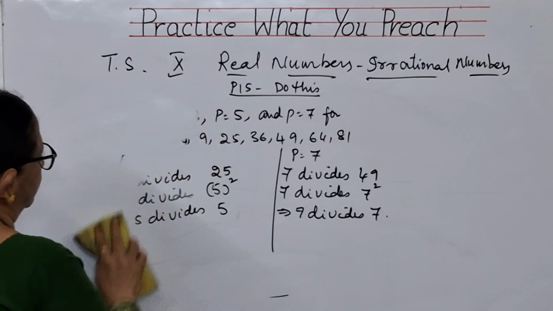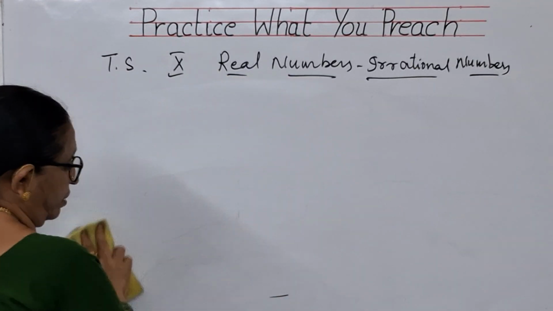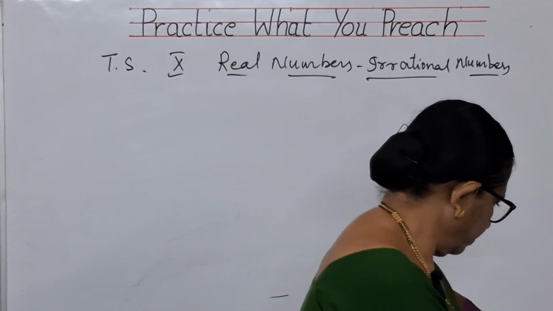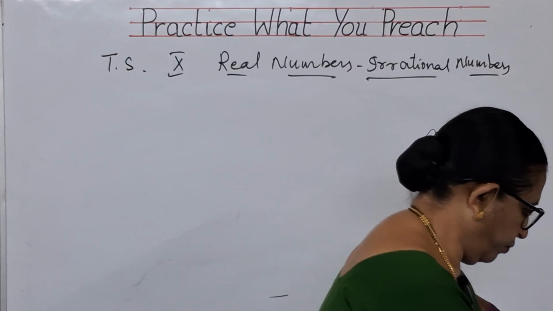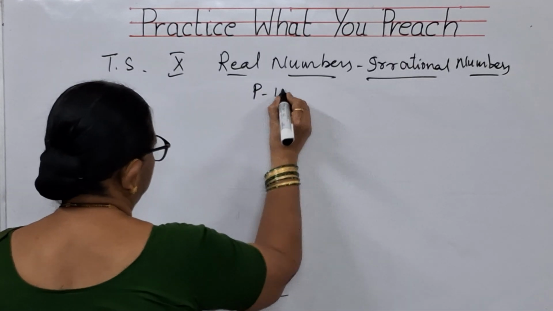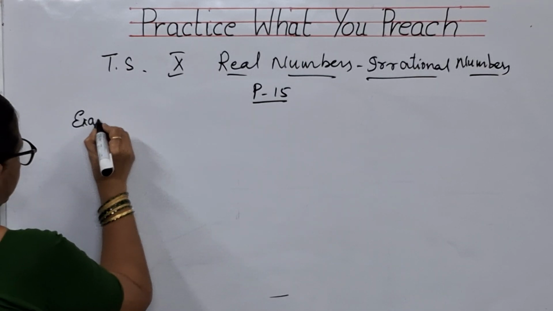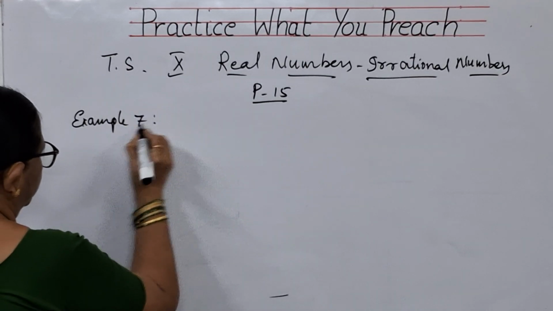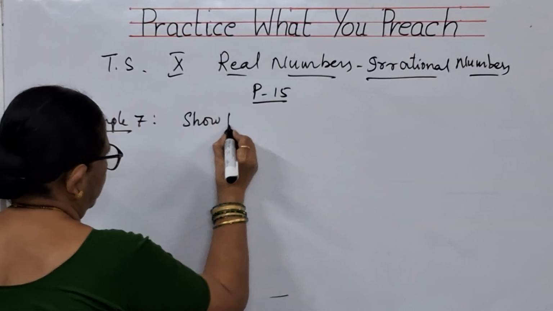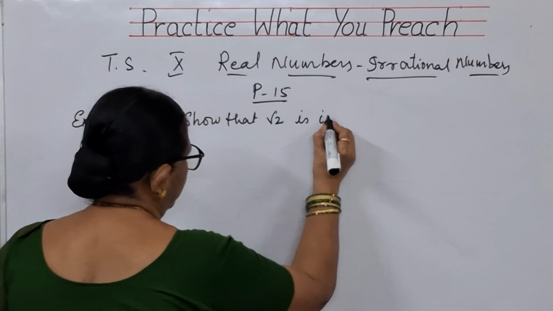Next. What is the next part? Let us see. Next part is in the same 15th page. You have to show a very important sum, children. 15th page. Example 7. Many a time asked question it is. What is it? Show that root 2 is irrational.